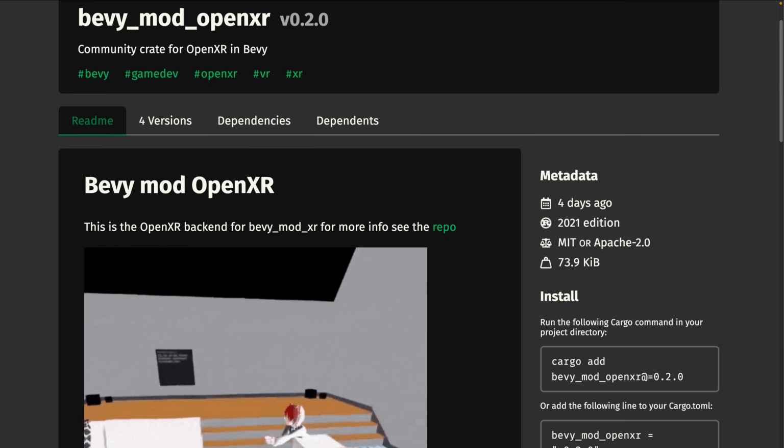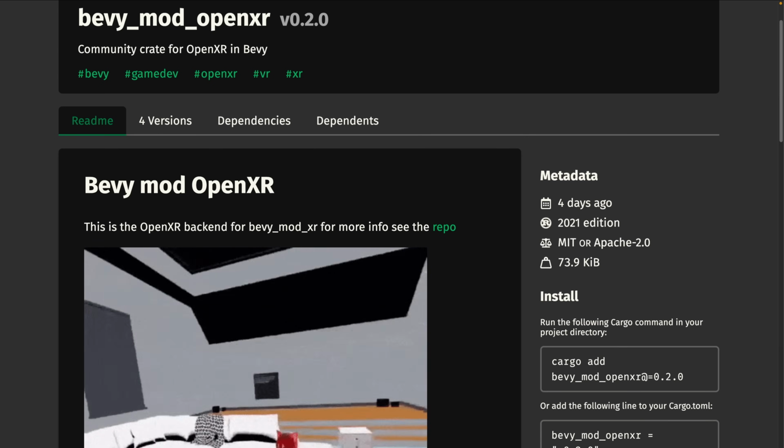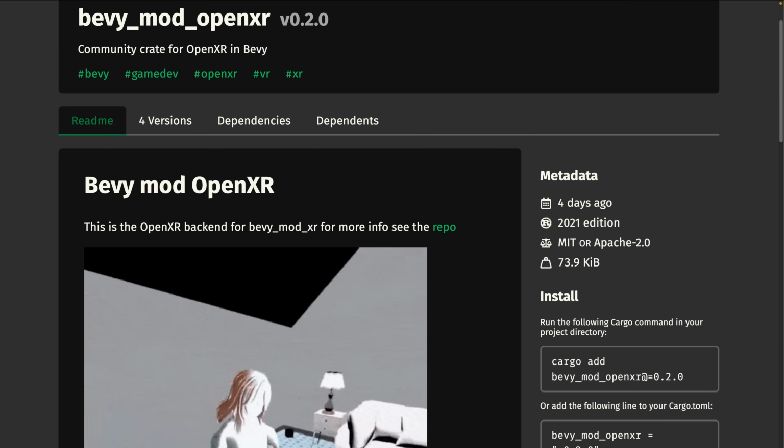And Bevy Mod OpenXR got its 0.2 release this week. This is Bevy support for OpenXR. XR here stands for extended reality, such as augmented reality or virtual reality.